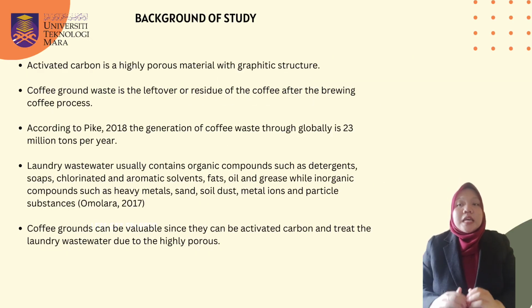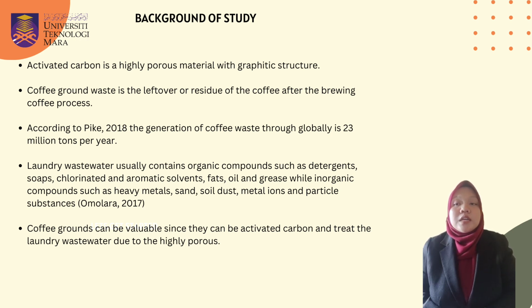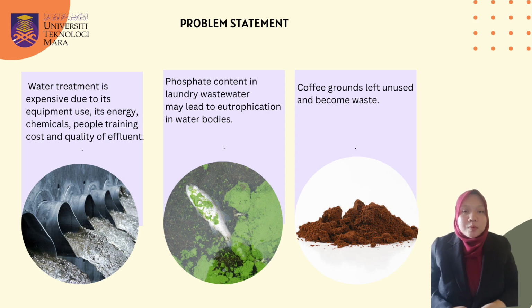Background of study. Activated carbon is a highly porous material with a graphite structure. The coffee ground is a waste due to the leftover coffee after brewing. According to PIPE 2018, globally about 23 million tons of coffee waste is generated annually. Laundry wastewater usually contains organic compounds such as detergent and soaps, and inorganic compounds such as heavy metals and metal ions. In this study, coffee ground can be made into activated carbon to treat laundry wastewater due to its highly porous structure.